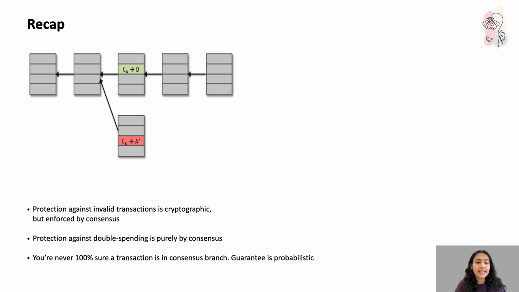Then the next line says, you are never 100% sure a transaction is in the consensus branch. The guarantee is probabilistic. So after a transaction is broadcast, the chance that it gets reversed decreases exponentially as new blocks are added on top of it. Heuristically, we say that if we have 6 confirmations, the chance of a successful double spend is negligible in most cases, right?